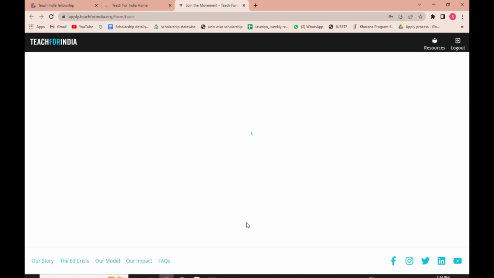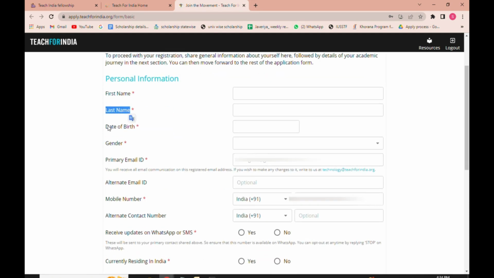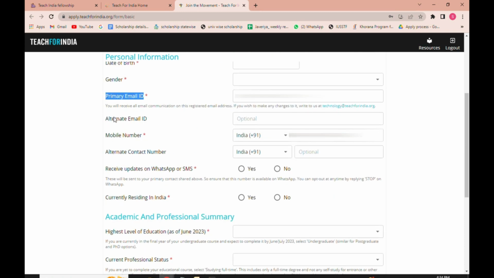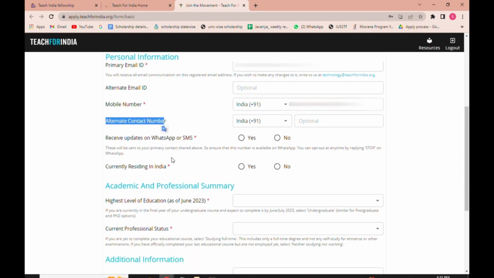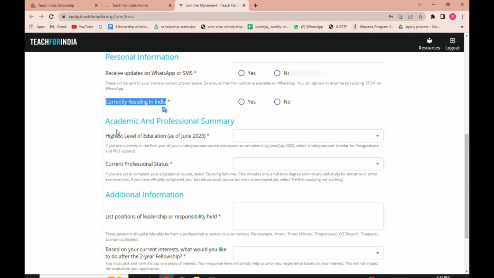Then add your personal information carefully. Enter your first name, last name, date of birth, select gender accordingly, your email ID. If you have alternate email ID, enter it. Then enter the mobile number which is active, alternate contact number. If you want to receive updates on WhatsApp or SMS, select yes or no accordingly. Are you currently residing in India? Select yes or no accordingly. If yes, in which state you are residing, in which city you are residing, enter it.